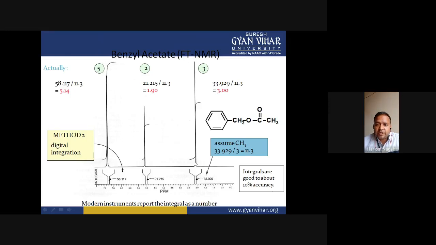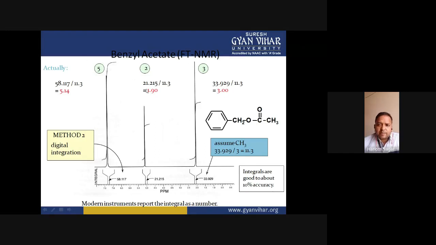For example, this peak area 33.929 for CH3 protons, we take as the standard. But this peak area is for 3 protons, so what will be the peak area for a single proton? That would be 33.929 divided by 3, that means 11.3. Right? So for CH3 protons, the peak area for one proton is 11.3.